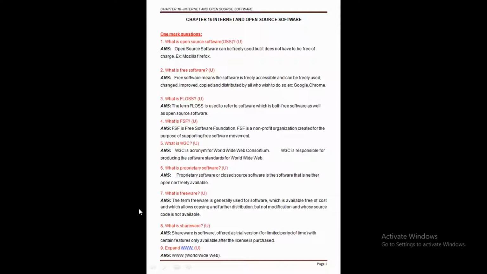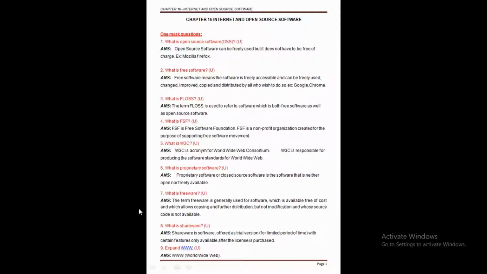So this is some explanation about the W3C here. We know why we created the W3C: it was specially introduced just to produce software standards for the World Wide Web here. And after the W3C, the next question is what is proprietary software?